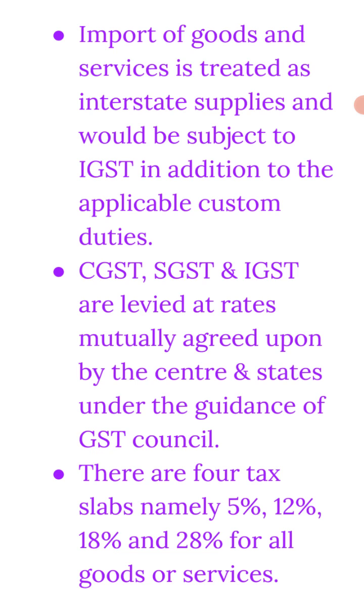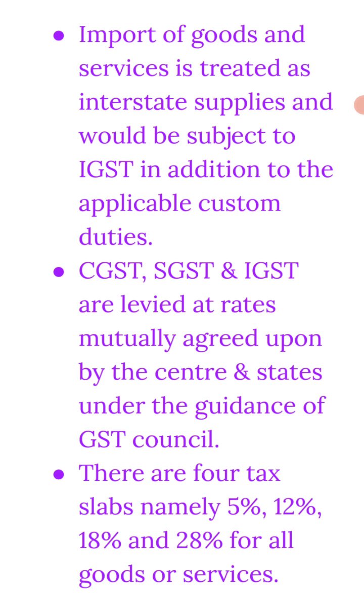Now see further, there are three categories of the GST. First is CGST, Central Goods and Service Tax; IGST, Interstate Goods and Service Tax; and SGST, State Goods and Service Tax. All levied at rates mutually agreed. अब इन सब का एक certain rate है and the rate is mutually agreed upon by the center and states under the guidance of the GST Council. और ये जितने भी इनके taxation rates हैं आपस में, वो mutually decided हैं through the GST Council.